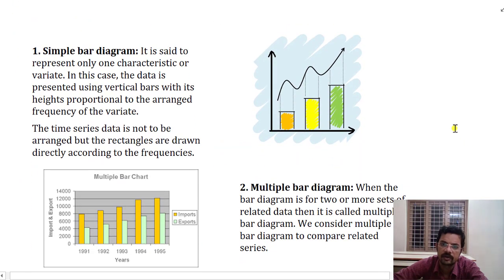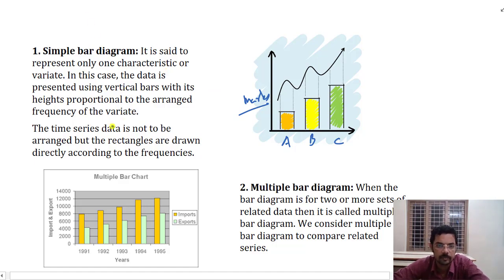Next, there are different types of bar diagrams. One is a simple bar diagram. We will be presenting horizontal charts for simplicity. A simple bar diagram represents only one characteristic or variable. There is no comparison between two different aspects. For example, the marks of some students in mathematics or statistics: marks of student A are this much, marks of student B are this much, marks of student C are this much. This can be done using a simple bar diagram.